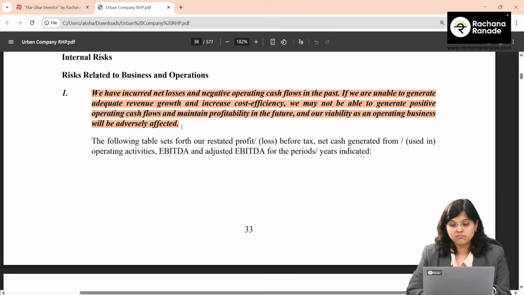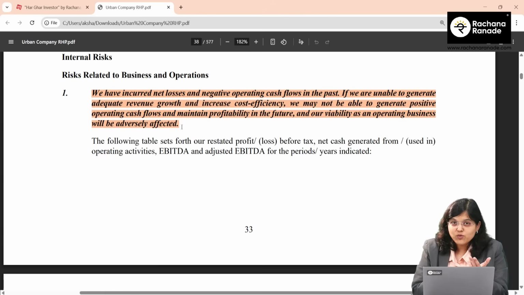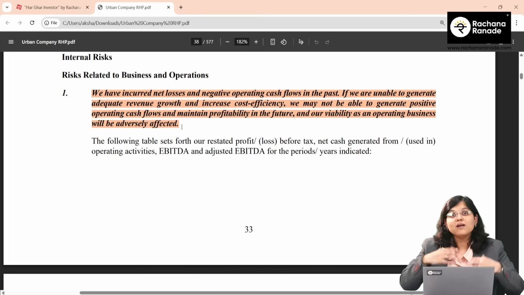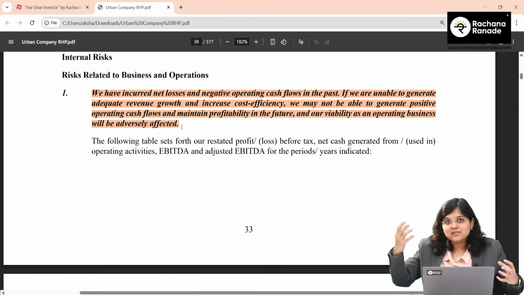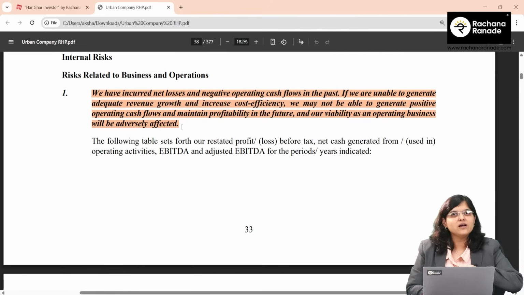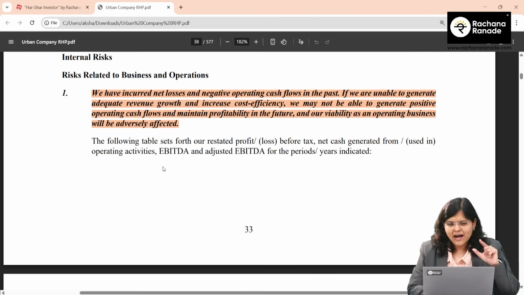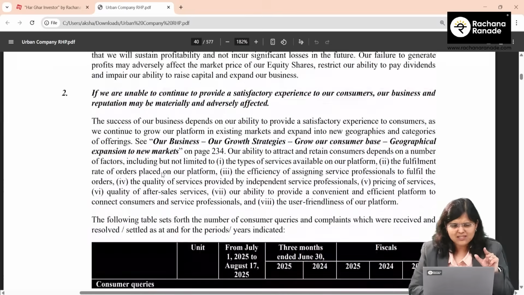So is that a pretty important risk factor? Yes. And they have very clearly said if you are not able to generate those revenues, for that more and more people will have to download the app, they'll have to do advertisement, they'll have to ensure that people are also transacting on it, and customers are happy. Even if I'm talking about the service providers, they should also be paid well. They should not be taking additional appointments, bypassing the app. That is also important. And have all these points been given in the risk factors again?